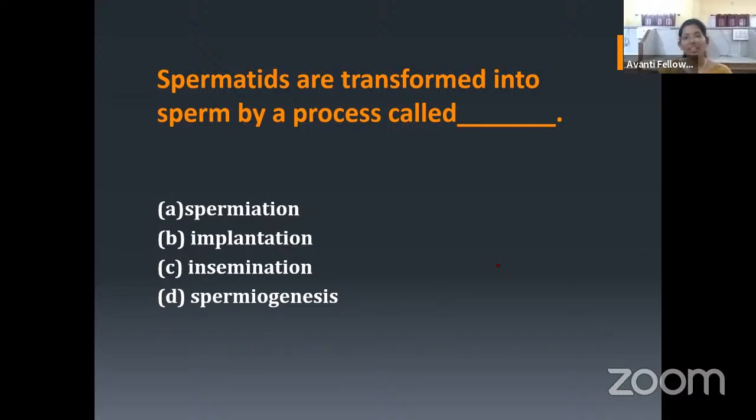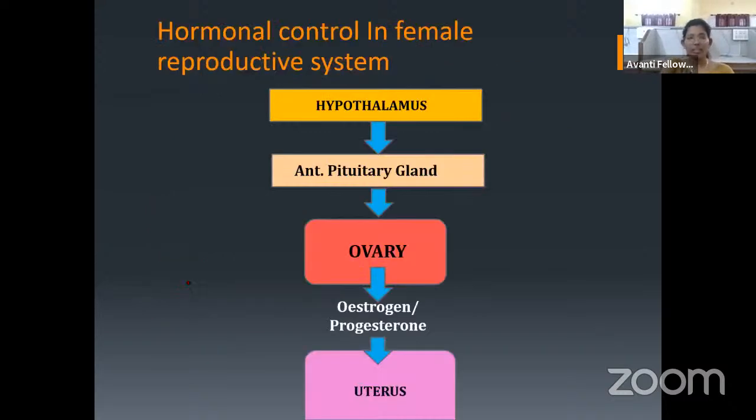Okay, so I'm ending the poll and the answer here. Few people have given it as spermiation or implantation. Where comes the implantation in the males? Yesterday I said implantation is the attachment of the zygote or the embryo in the female reproductive system, especially in the uterus, right? So not these three, not even the spermiation. The answer is spermiogenesis. Okay, so hope this is clear.